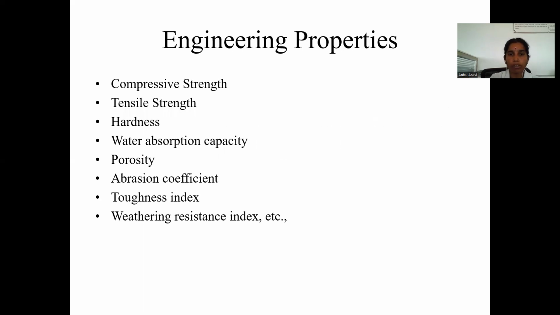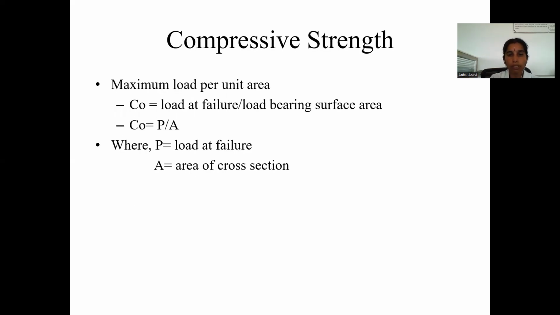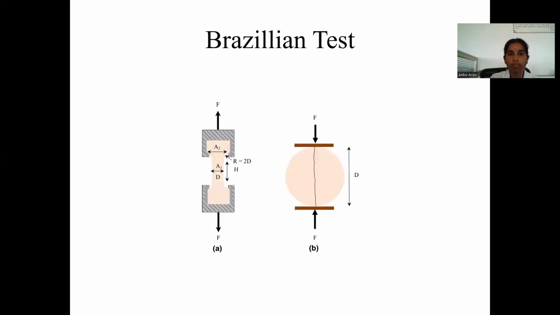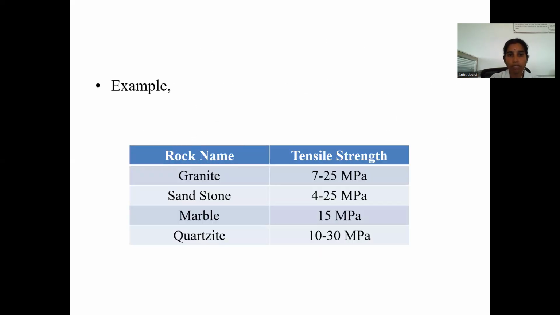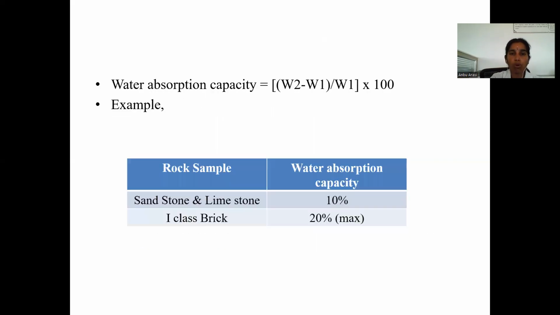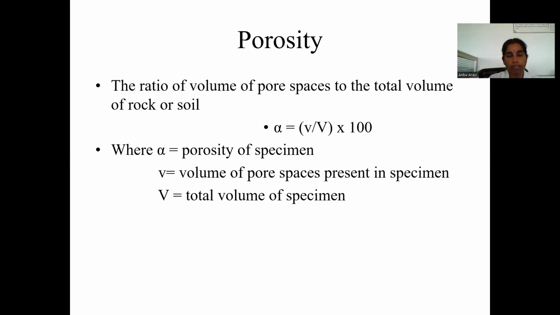Next, engineering properties of rocks. We have already seen these types of tests: compressive strength, tensile strength, hardness, water absorption capacity, porosity, abrasion coefficient, toughness index, weathering resistance. This is the compressive strength, which we have already seen. Next, tensile strength, which we have also seen. Next, hardness. Next, water absorption capacity and porosity.